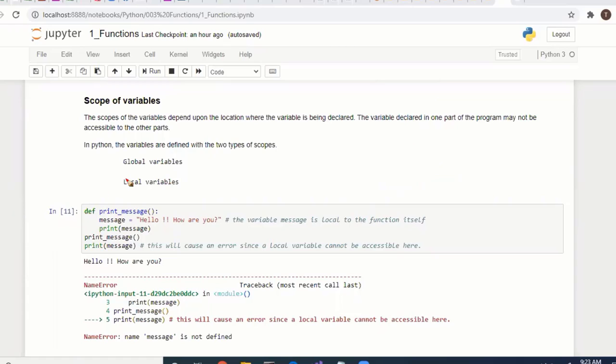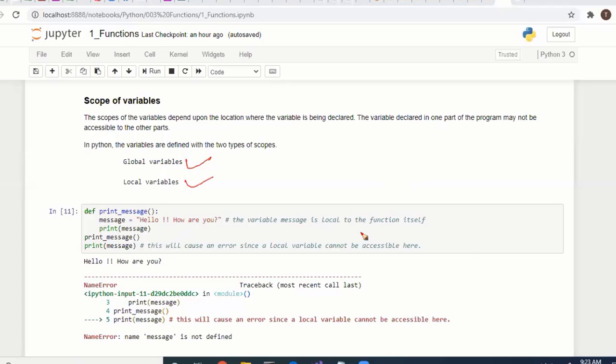There are two types of variables: global variables and local variables. The scope of a variable depends upon the location where the variable is declared. If you define a variable inside the function, you can access it there, but you can't access it outside the function.